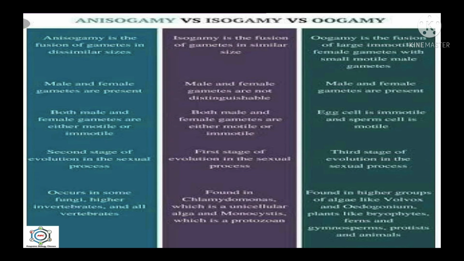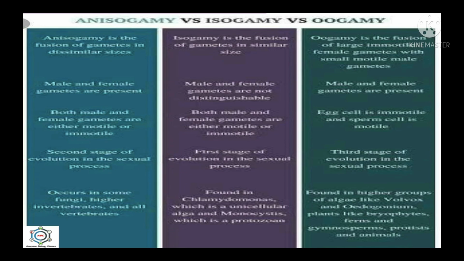In isogamy, male and female gametes are not distinguishable. And in oogamy, male and female gametes are present. In anisogamy, both male and female gametes are either motile or immotile. In isogamy, both gametes are either motile or immotile. And in oogamy, the egg cell is immotile and the sperm cell is motile.